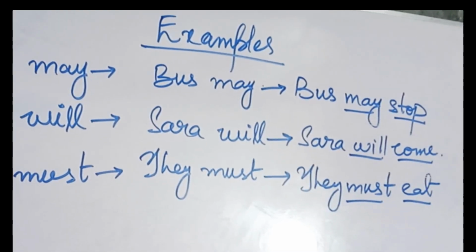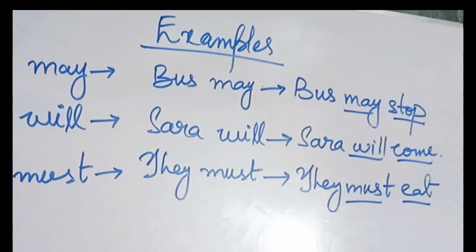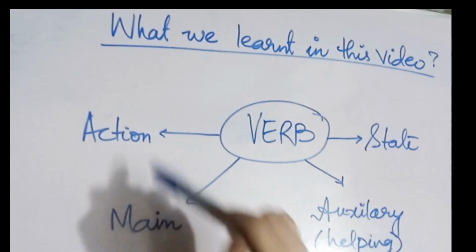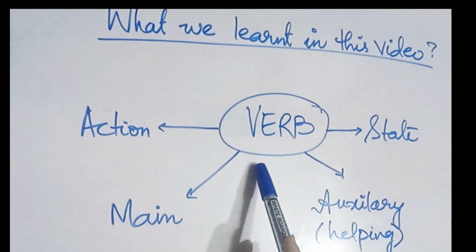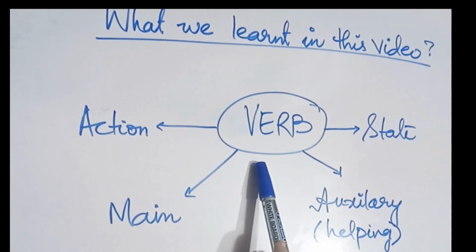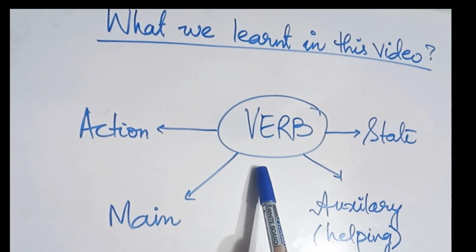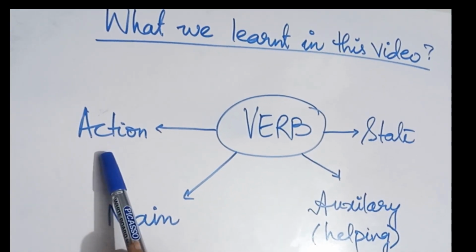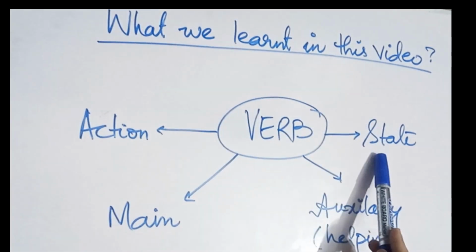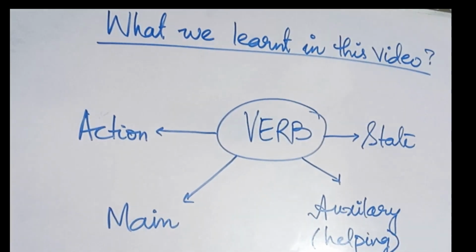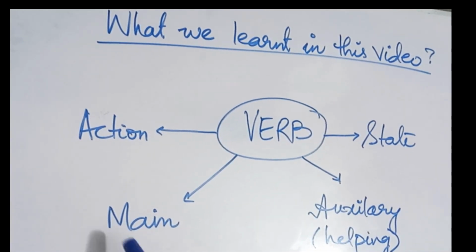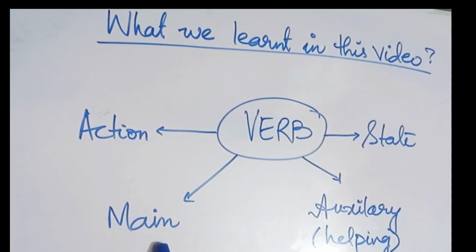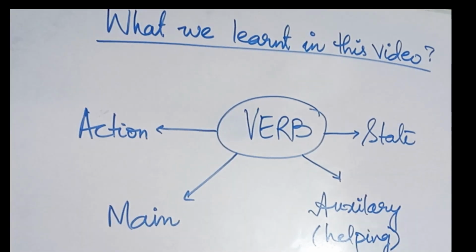So that's it for the examples and the concept of the verb. Now we discuss what we learned in this video. We learned in this video about the verbs. Verbs tell us about two things of the subject: action of a subject or state of being of a subject. And then we discussed the two main types of the verb. Number one is main verb and number two is auxiliary or helping verb.